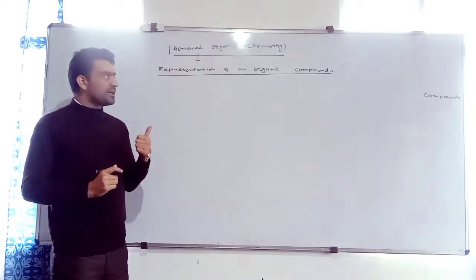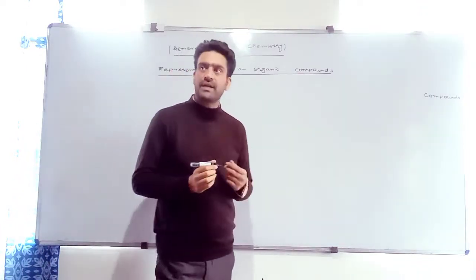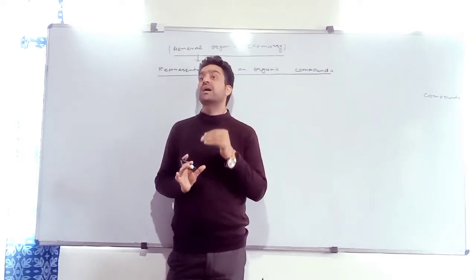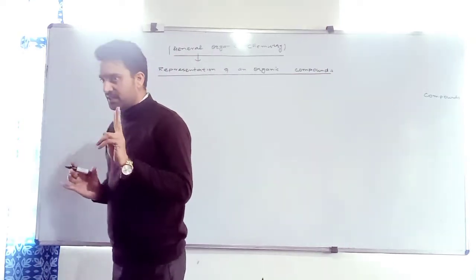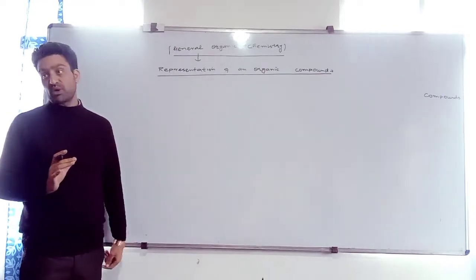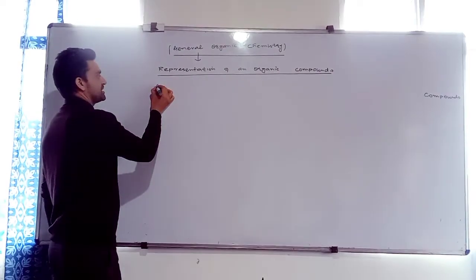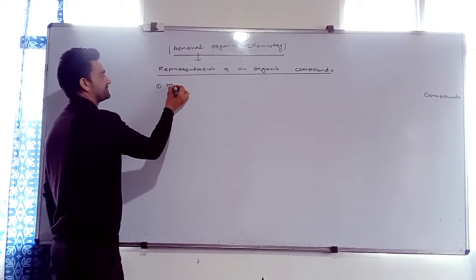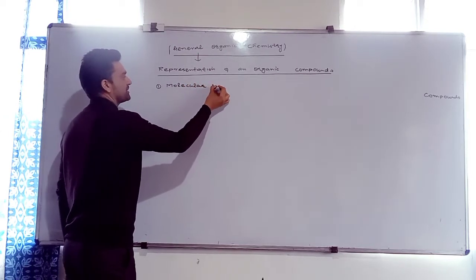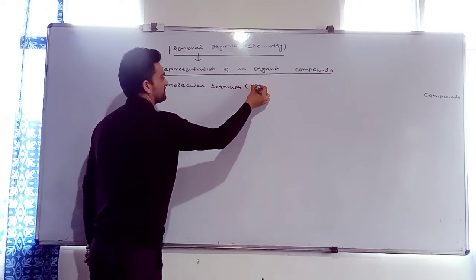Up to this point, we have learned only what an organic compound is: hydrocarbons and their derivatives. Now, the second point is how we represent it. There are 4 formulas by which a hydrocarbon or an organic compound can be represented. What's the first formula? The first formula is the molecular formula, which is denoted by M.